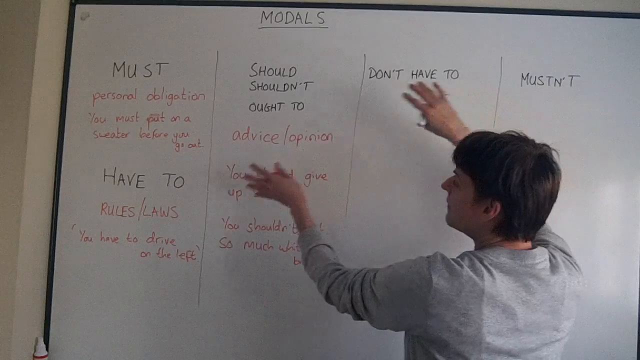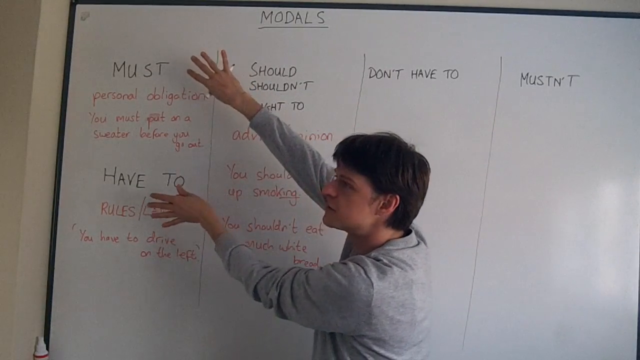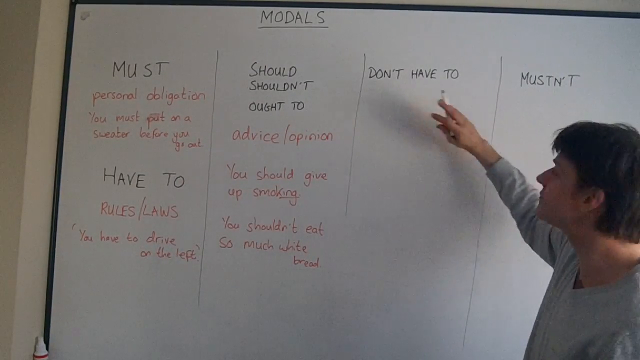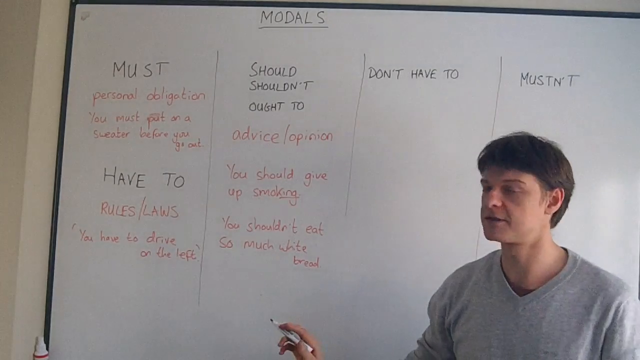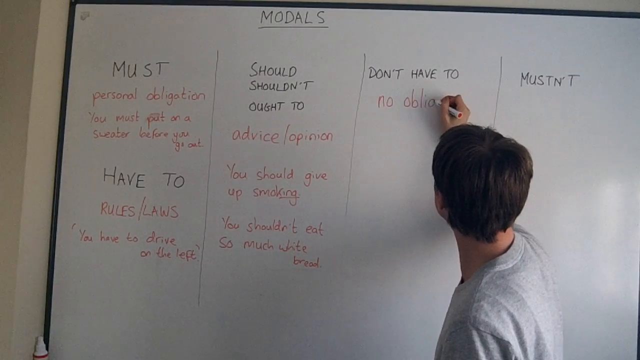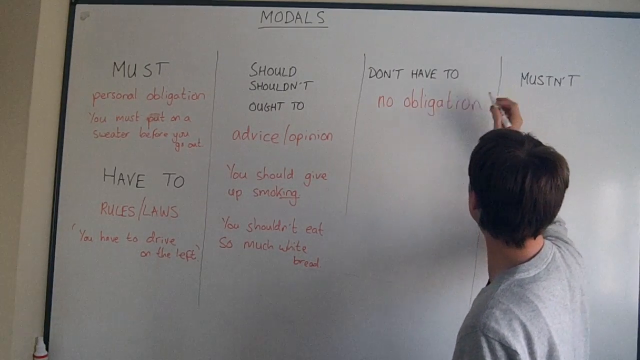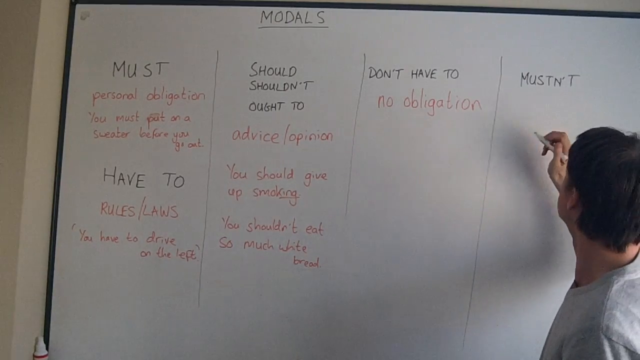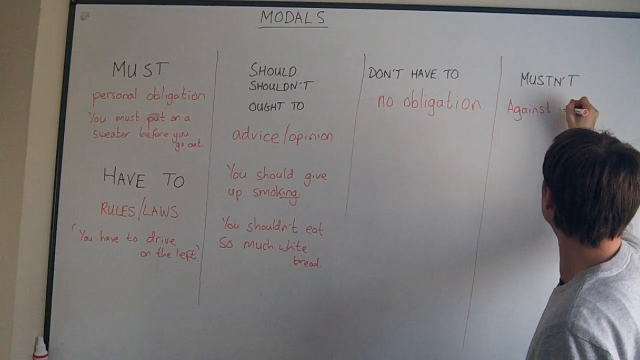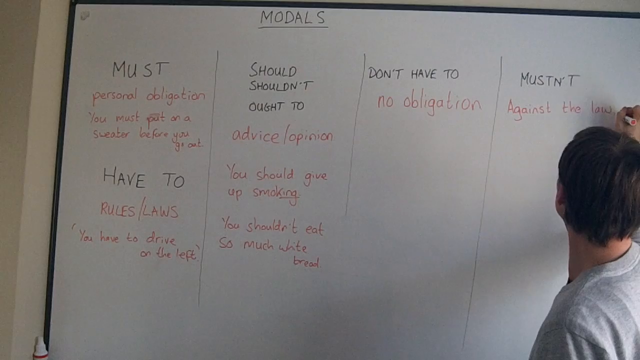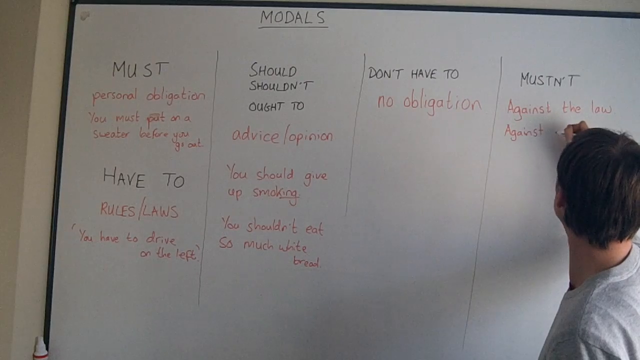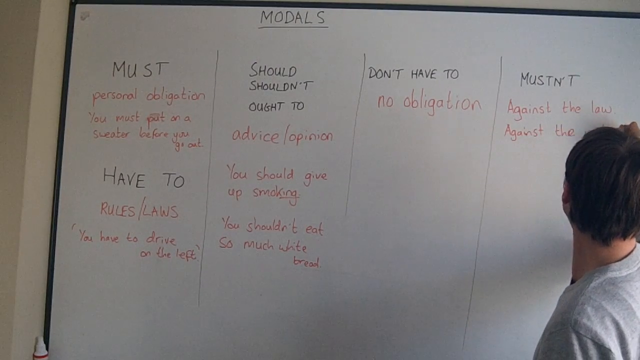Okay, have to and must are very similar. And I told you that maybe we can even use them both in some situations. Don't have to and mustn't are completely different. Don't have to means no obligation. Не надо, or не обязательно. Mustn't means against the law or against the rules. Against the law or against the rules, against your personal rules perhaps. I'll show you what I mean with some examples.